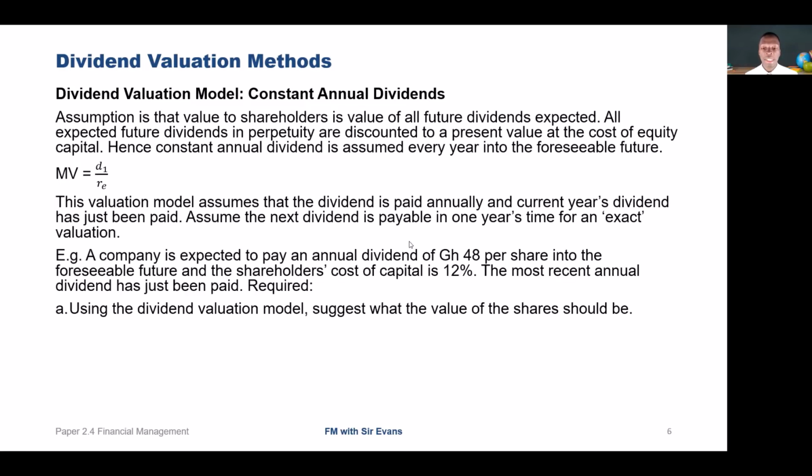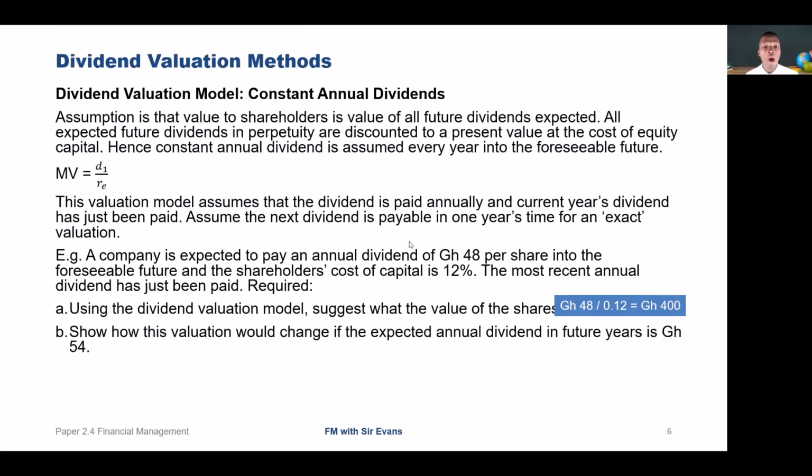So we'll look at an example. A company is expected to pay an annual dividend of 48 cedis per share into the foreseeable future, and the shareholders' cost of capital is 12%. The most recent annual dividend has just been paid. We are required to use the dividend valuation model to suggest what the value of the shares will be. So using the dividend valuation model, we have an annual dividend of 48, and the cost of capital for shareholders is 12%. So simply we have 48 divided by 12% to give us 400 being the value of the share.